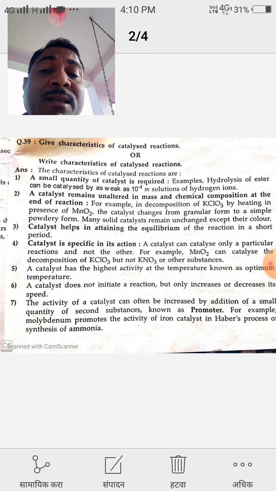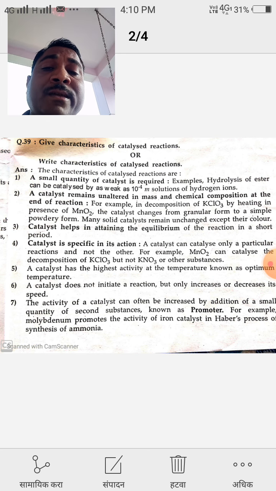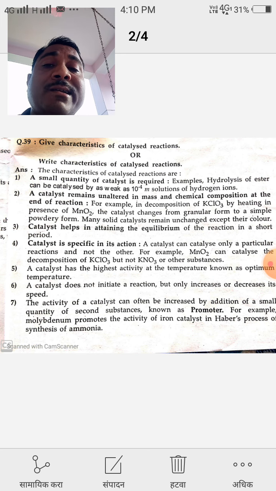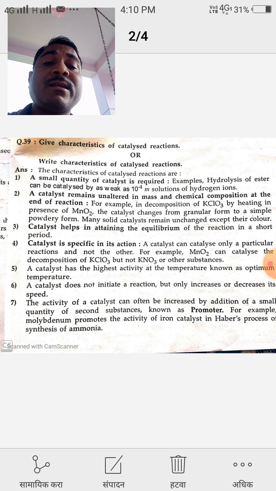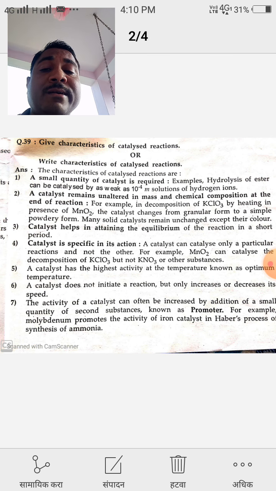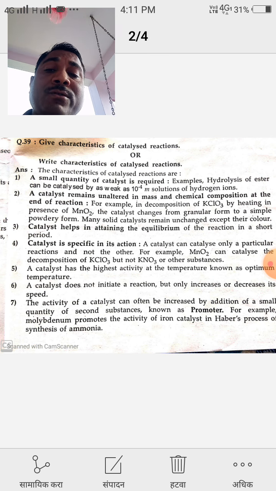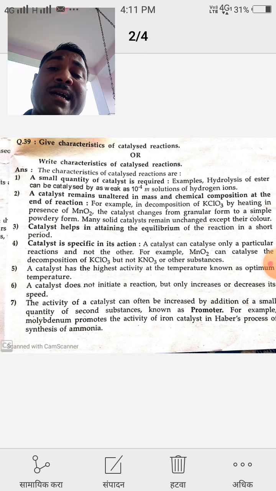The third characteristic of a catalyst is that a catalyst helps in attaining the equilibrium of the reaction. That means a catalyst is useful to attain the equilibrium of chemical reactions. The fourth characteristic is that a catalyst is specific in its action.